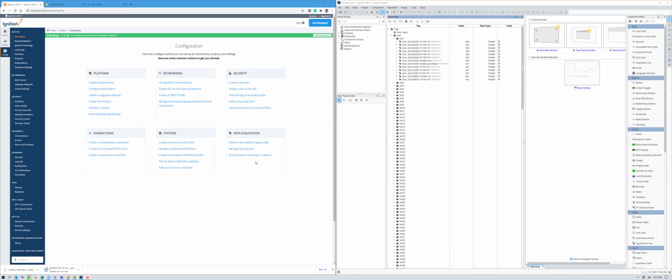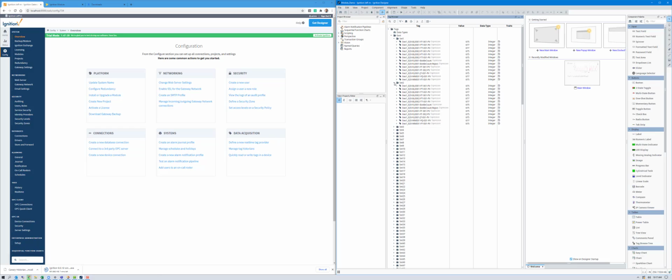To take an existing Ignition project that's having data logged using the Chirp module and upgrade that to the module for Ignition by Canary, I want to walk you through the steps. Let's start by looking at our gateway and noticing that we have a large set of tags, about 6,500 tags, broken into your typical Ignition tag structure with folders. And all of those are currently being logged with history enabled using the Chirp module.